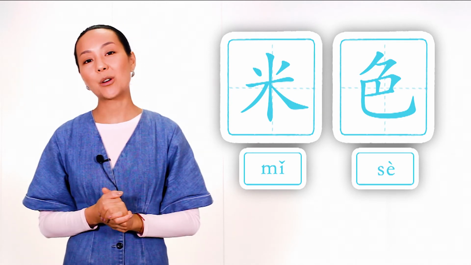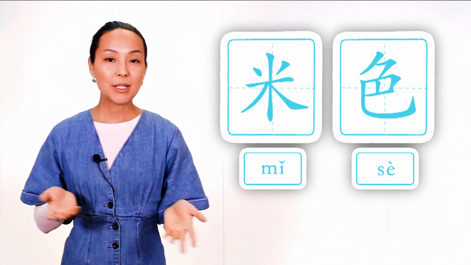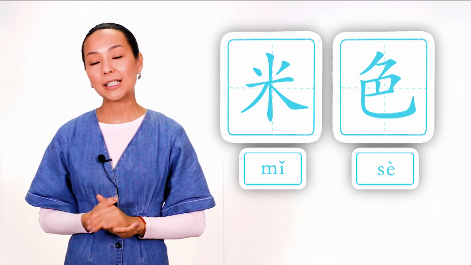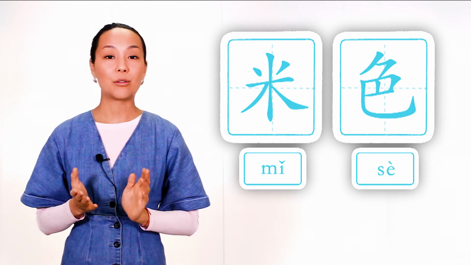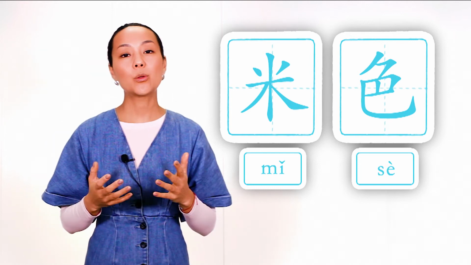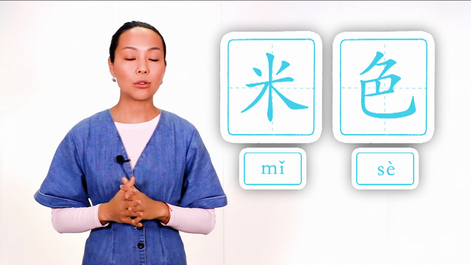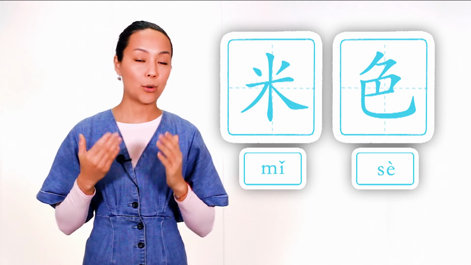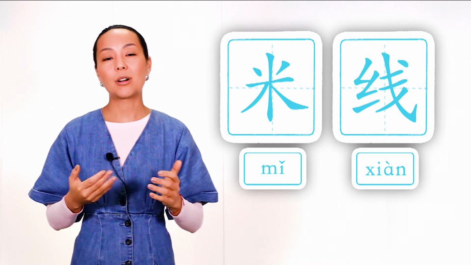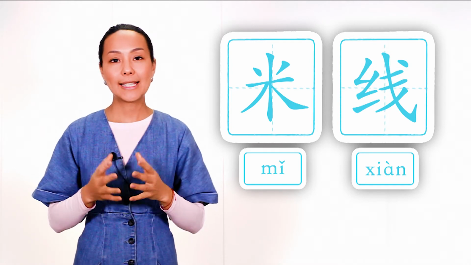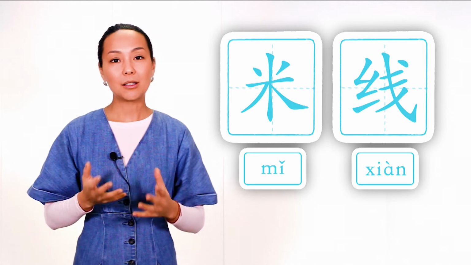I suppose in our case, cream color we connect with cream, milk cream, made from milk, and in China they associate milk color with rice, because as you know, in China, especially in southern parts, people do not consume dairy products. The next example is the word rice noodles, 米线, 米 rice, 线 thread, line.